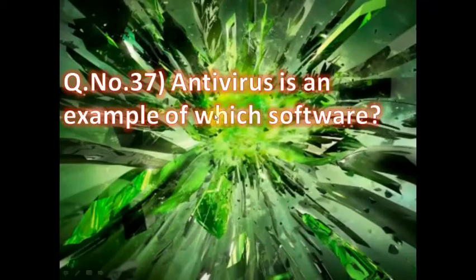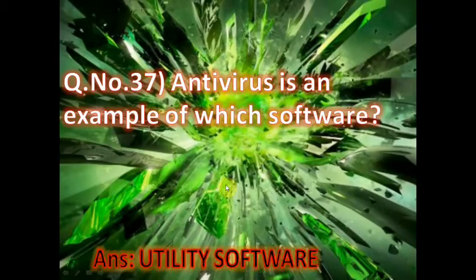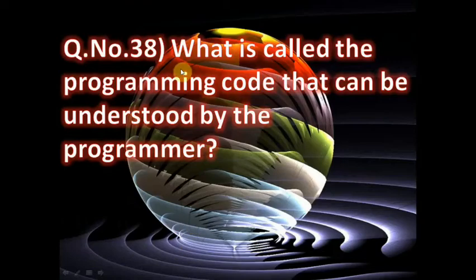Now next, antivirus is an example of what type of software? Here you have to say utility software. Antivirus means utility software.